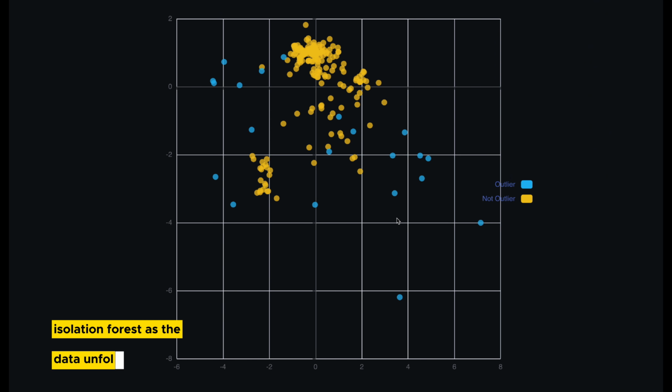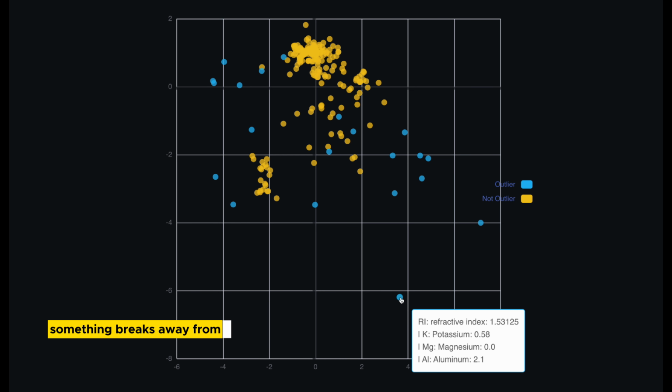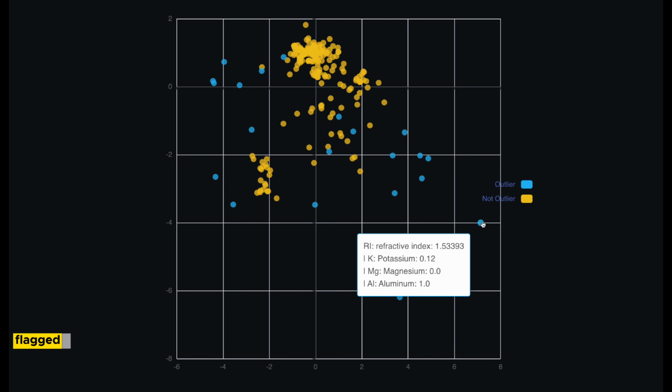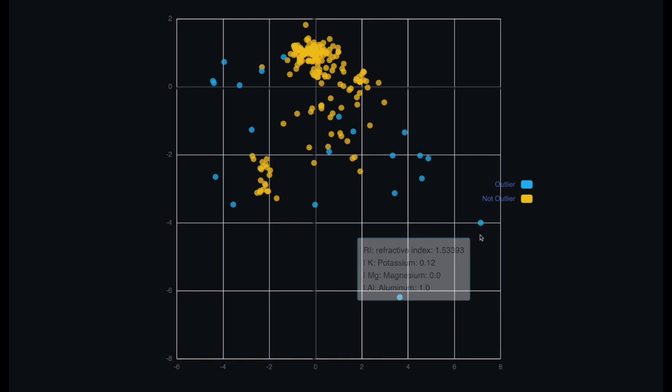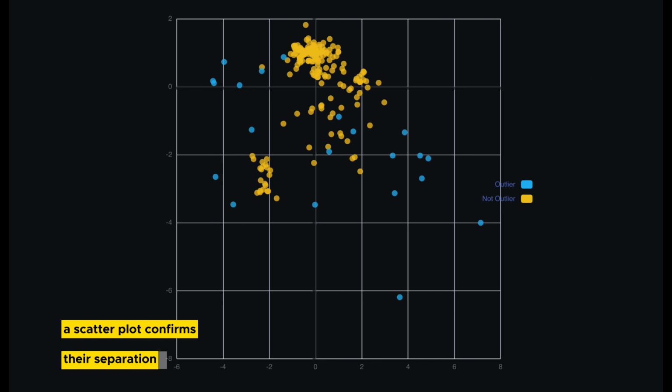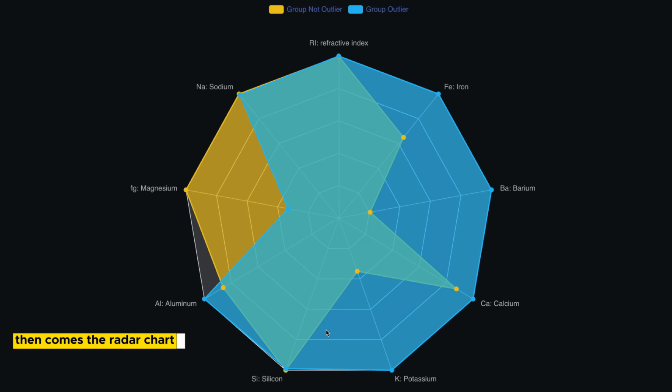As the data unfolds, something breaks away from the pattern. A few glass fragments stand out, flagged by outlier analysis. They're chemically distinct, denser, with unusual refractive properties. A scatter plot confirms their separation. Then comes the radar chart, a fingerprint of anomalies. It is an interpretation of the isolation forest outlier analysis.